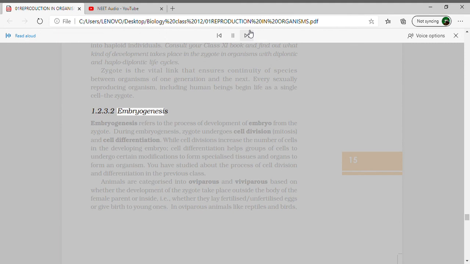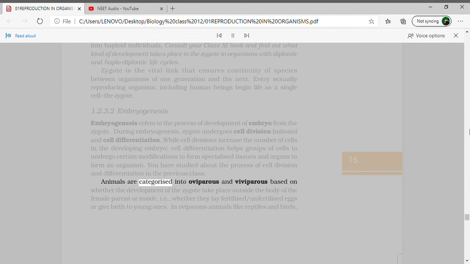1.2.3.2 Embryogenesis. Embryogenesis refers to the process of development of the embryo from the zygote. During embryogenesis, the zygote undergoes cell division (mitosis) and cell differentiation. While cell divisions increase the number of cells in the developing embryo, cell differentiation helps groups of cells to undergo certain modifications to form specialized tissues and organs to form an organism. You have studied the process of cell division and differentiation in the previous class.